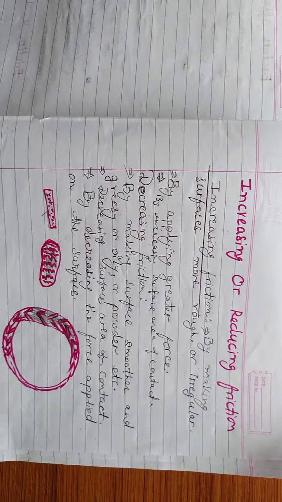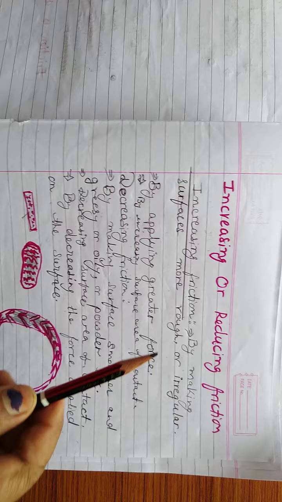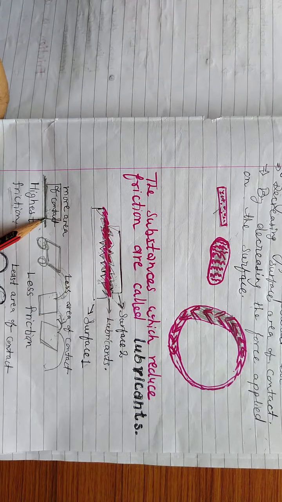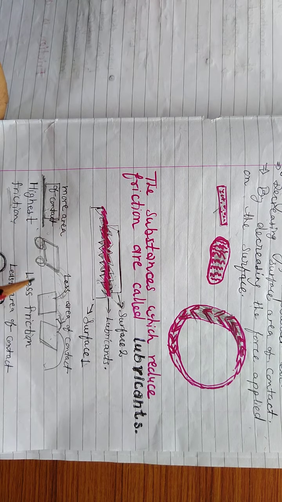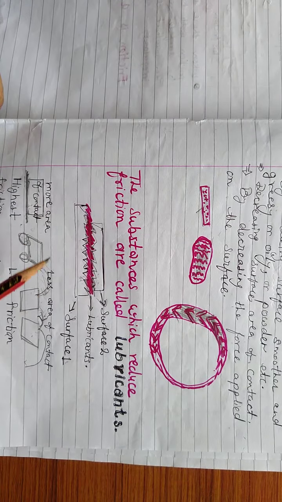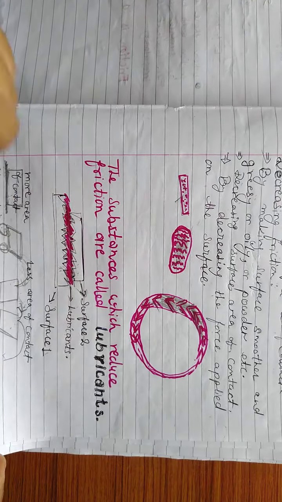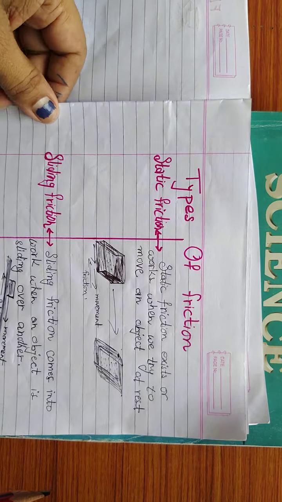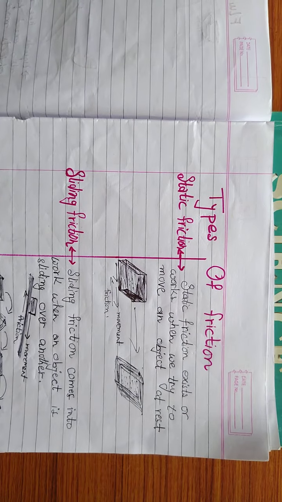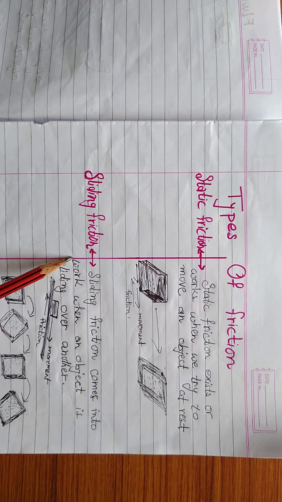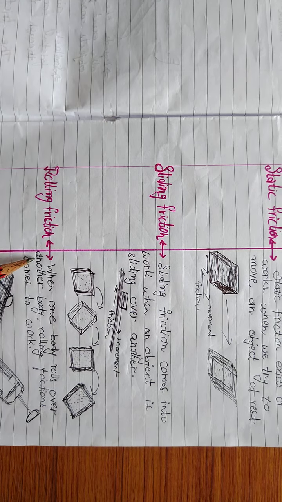That means when I explained increasing and reducing friction, I talked about this type of friction, and this one, rolling friction. So now let me explain these three types of friction. Today our topic to complete is types of friction. We had left only one topic, and that is types of friction. There are mainly three types of friction. First one is static friction, second one is sliding friction, and then rolling friction.